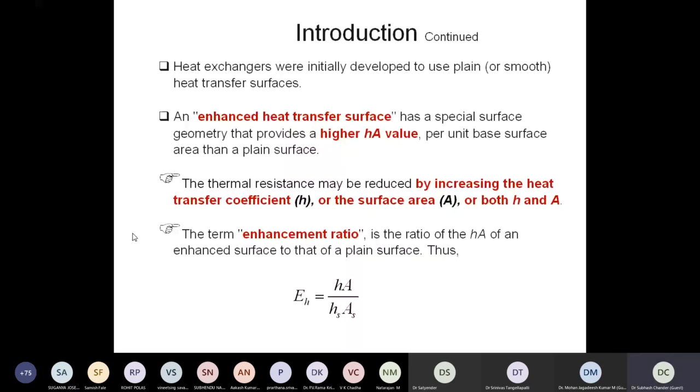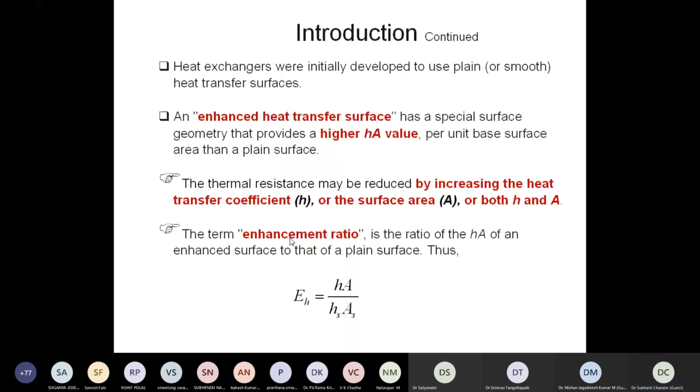So it means if we have to enhance the heat transfer, we have to work upon the H and A product, because we all know the heat transfer by convection. This is a generic definition: HA times the temperature difference is the convective heat transfer. So in case of an enhanced heat transfer surface, we are working on how to enhance the value of HA, right?